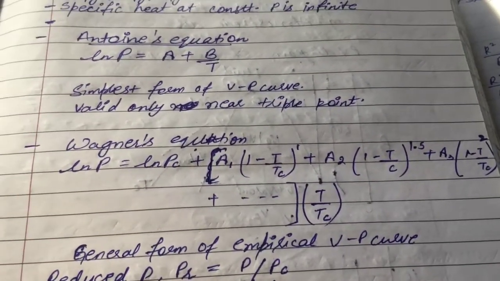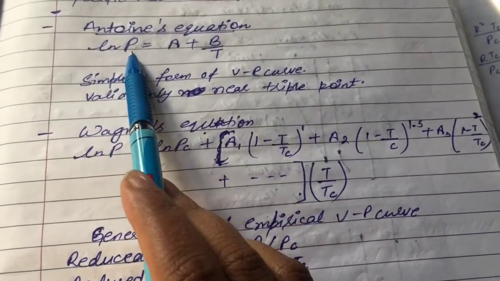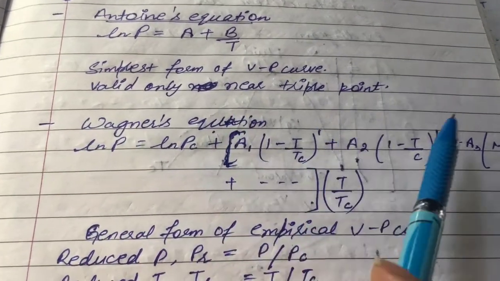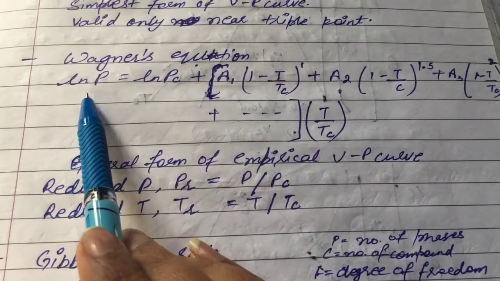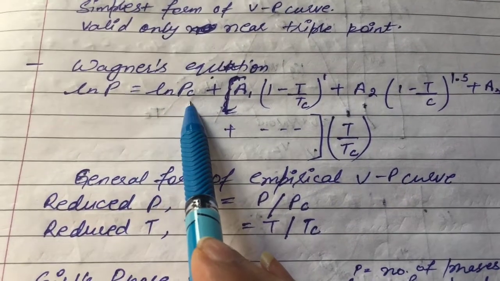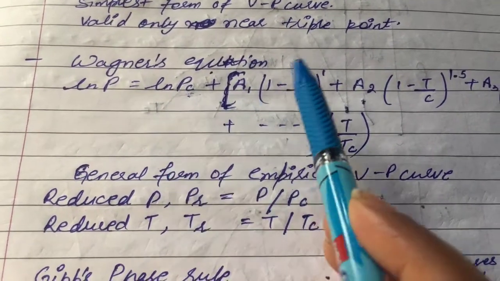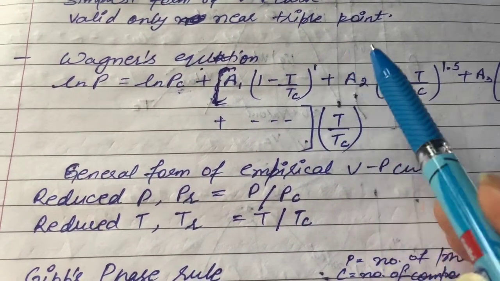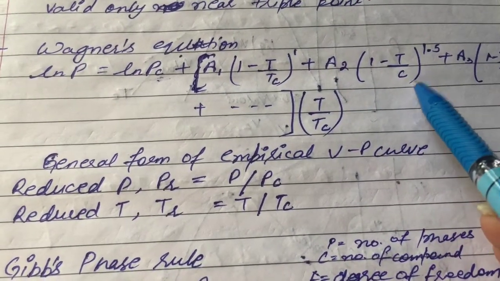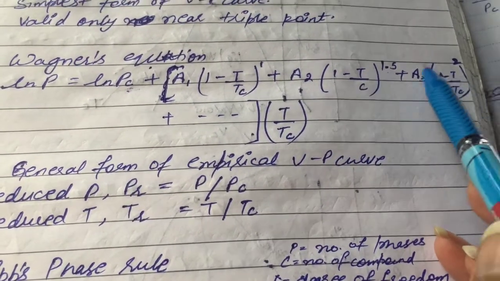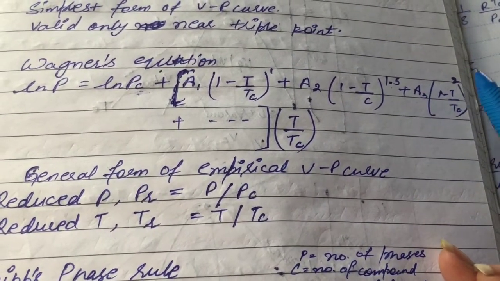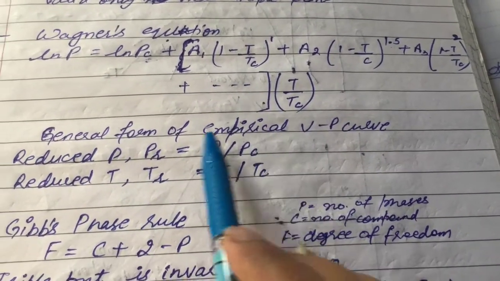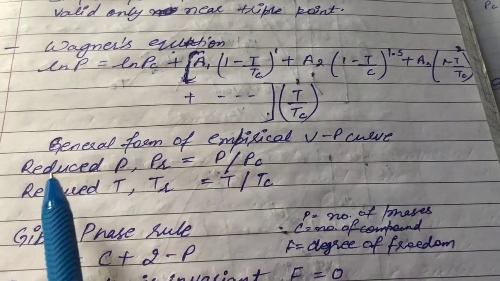Antoine's equation for our triple point is ln P is equal to A plus B by T. It is the simplest form of the VP curve, valid only near the triple point. Then we have Wagner's equation, which is ln P is equal to ln Pc, Pc being critical pressure, plus A1 into 1 minus T by Tc to the power 1, plus A2 into 1 minus T by Tc to the power 1.5, plus A3 into 1 minus T by Tc to the power 3, and so on, into Tc by T. This is the general form of the empirical VP curve.